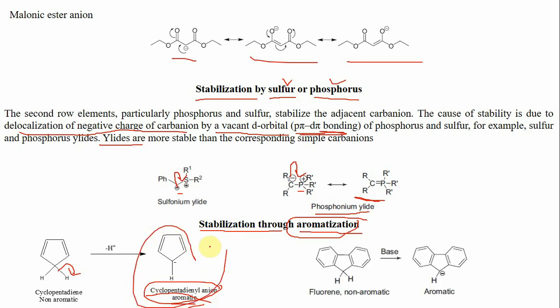Now the same in this case, this molecule fluorene is non-aromatic in nature, but when it is treated with base, it results in the formation of this carbanion which is aromatic in nature as it has 12 pi electrons. Okay, now next we will cover the reactions of these carbanions.